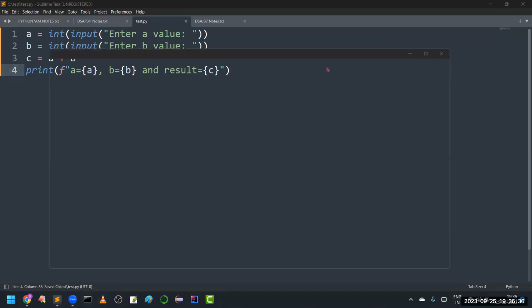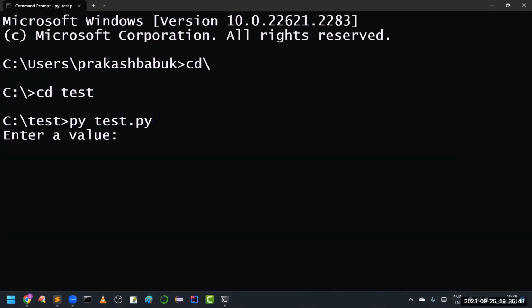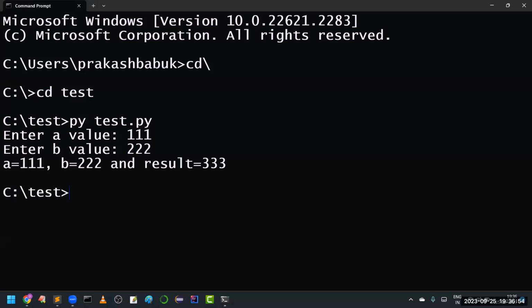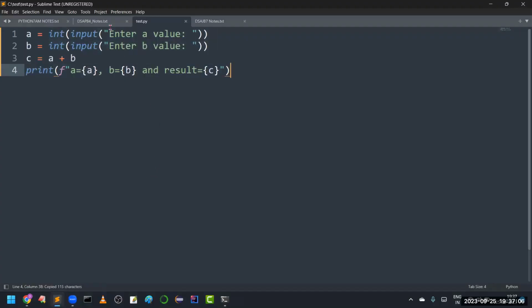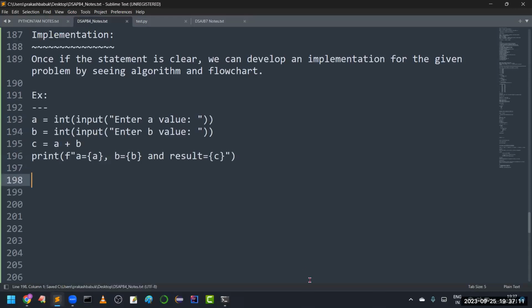So now let us see how we can execute this. Already I told how to execute a simple Python program. Just we have to take py space test.py. The program is going to execute. It will ask enter a value. Assume I am giving 111. Enter b value. I am giving 222. The result we are getting is a is equal to 111, b is equal to 222, and result is equal to 333. This is the way how we can perform addition of two numbers by using a simple Python program.